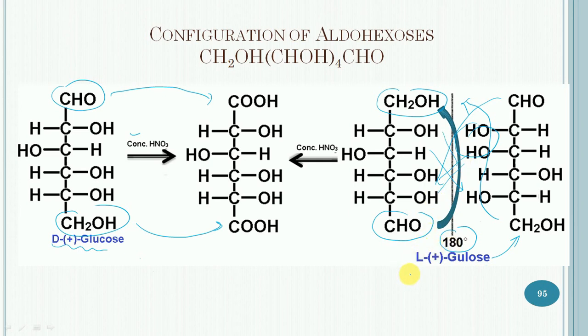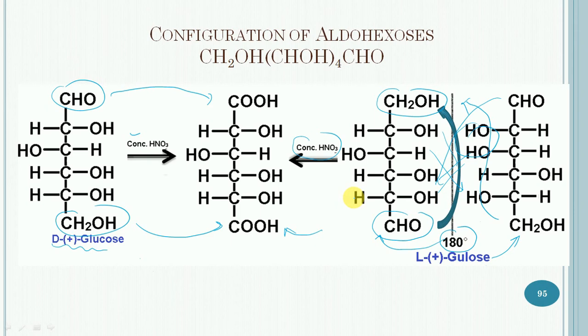So after 180-degree rotation, it will give this configuration, and now it is subjected to oxidation with nitric acid. It will give a similar dicarboxylic acid. So in case of oxidation of both glucose and gulose, they give the same dicarboxylic acid.